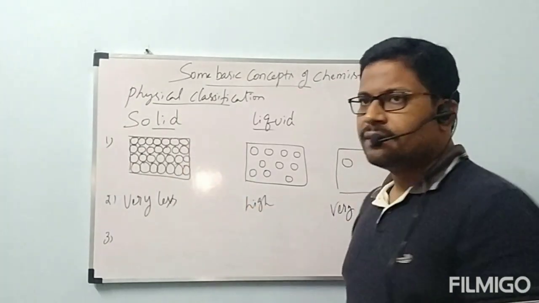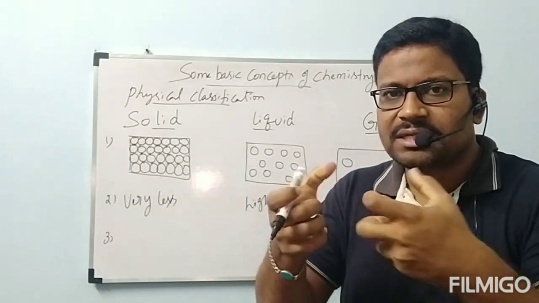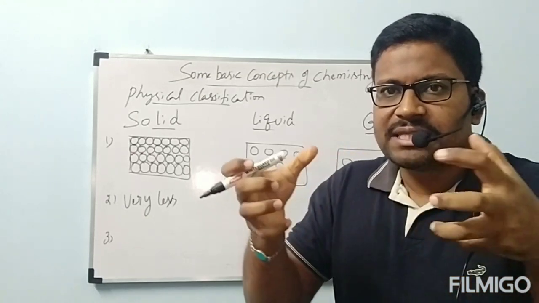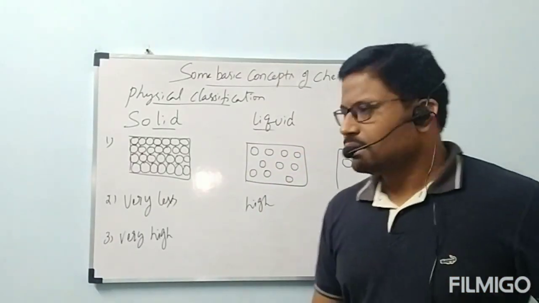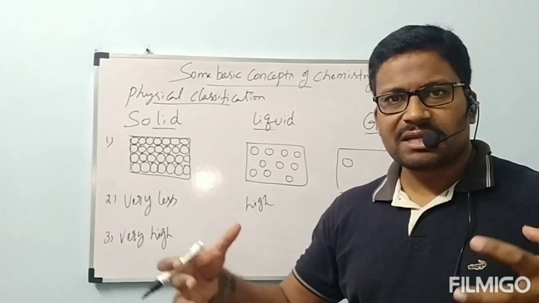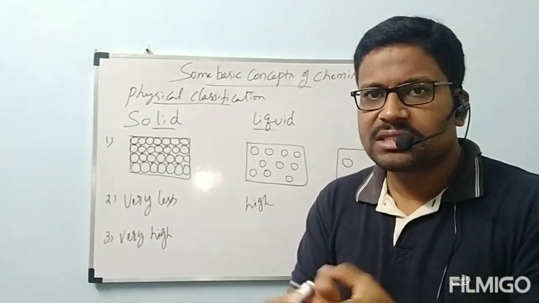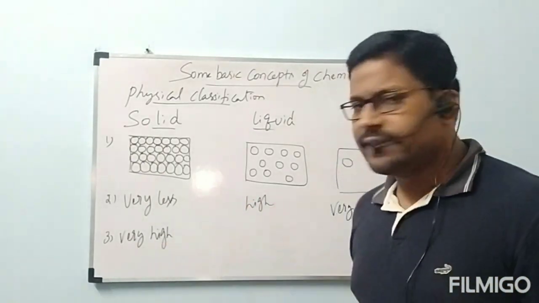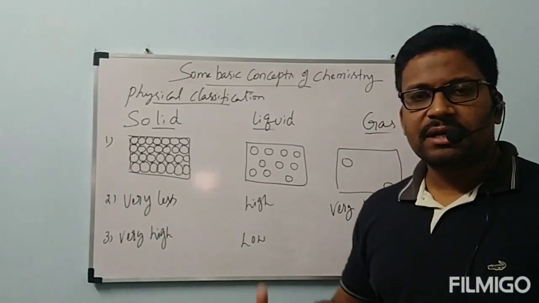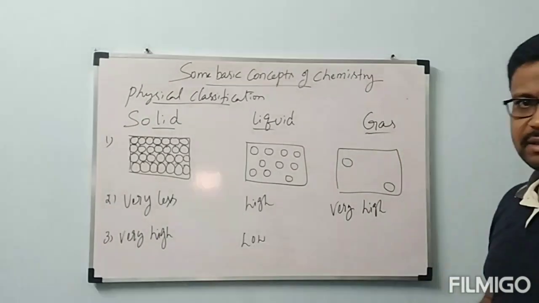Now coming to solid, what about the interparticular force? These particles are very closely packed with each other. Why? Because the force is very high. Because the force is very high, these particles are very closely packed. Interparticular forces in solids will be very high. As forces are very high, they are very near to each other. Next, coming to liquid, the interparticular forces are low. Because of that, they are moderately far away from each other. Coming to gas, very low.